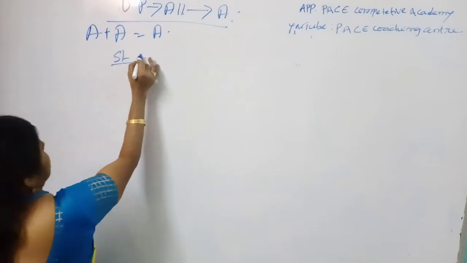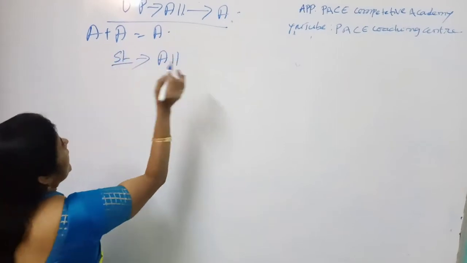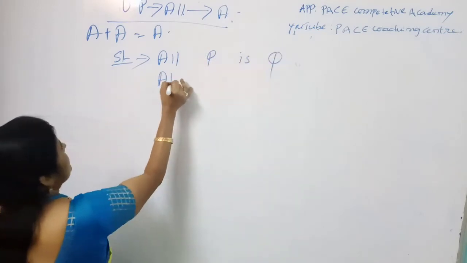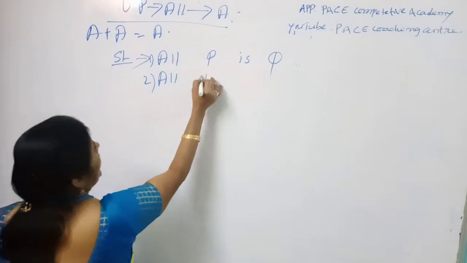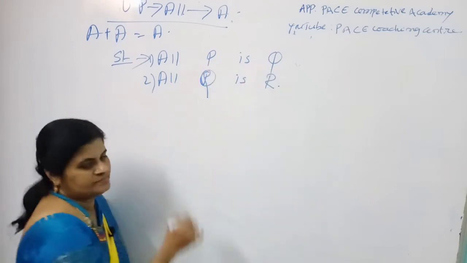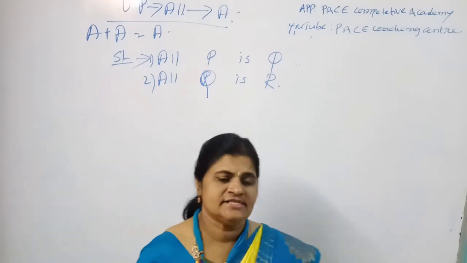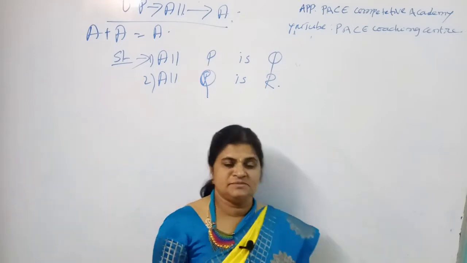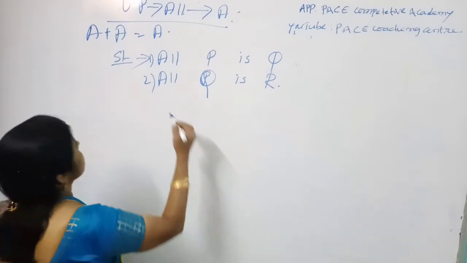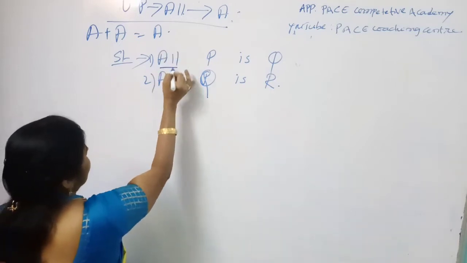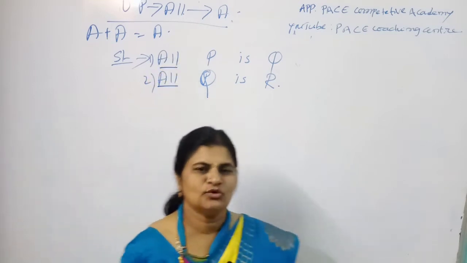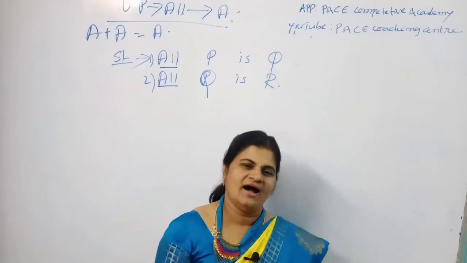For example, the statement: all P is Q, and the second statement: all Q is R. See, in the exam, for syllogisms you must check two points. What are those points? First, check the first word given in the statement. In both cases you have the word all.